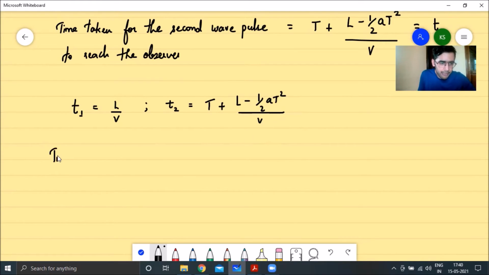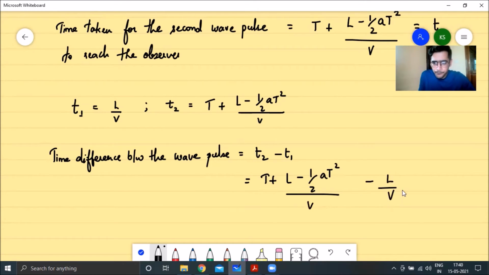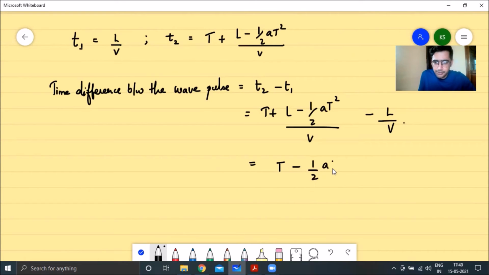So now what would be the time difference between these two wave pulses? The time difference between the wave pulses would be equal to T2 minus T1, which is nothing but capital T plus (L minus half a capital T squared) divided by v, minus L by v, right? Simplifying this, L by v and L by v get cancelled. We end up with the expression capital T minus half a capital T squared divided by v.